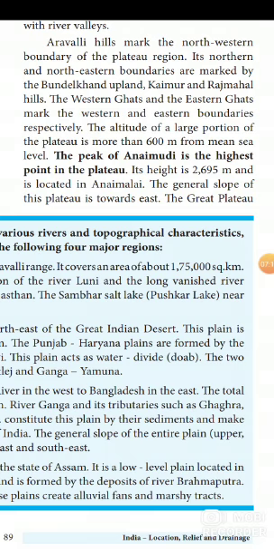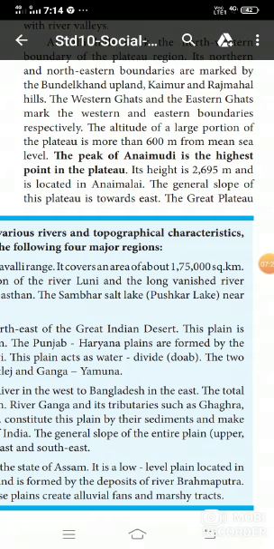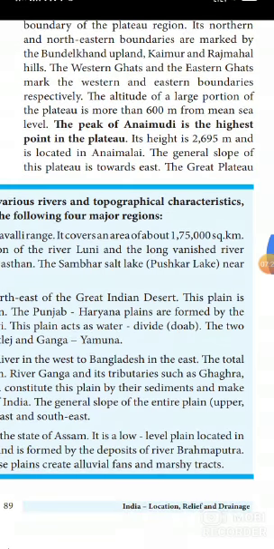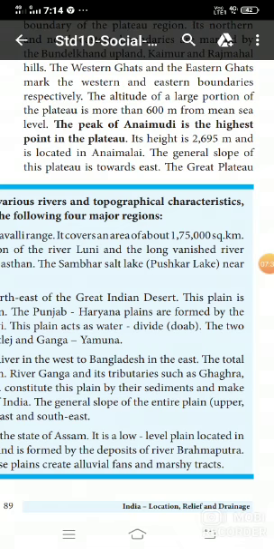Its height is 2695 meters and it is located in the Anamalai. Next, the general slope of this plateau is towards the east.